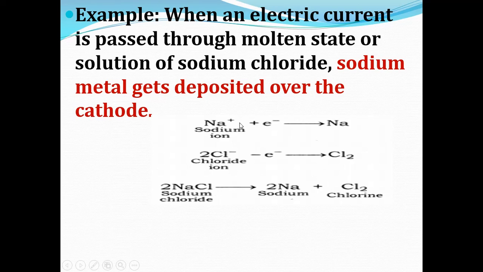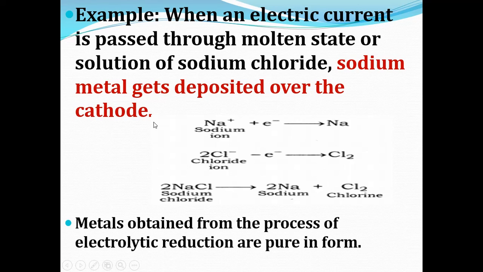Sodium is a metal having a positively charged ion, so it gets deposited over the cathode. Metals obtained by the process of electrolytic reduction are pure. They will not have any impurities, so they do not need to be refined.